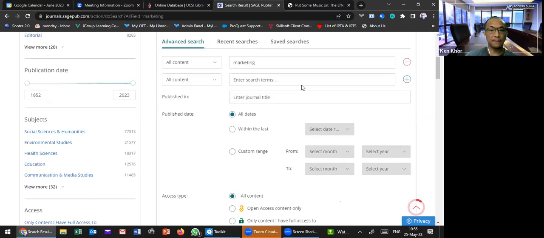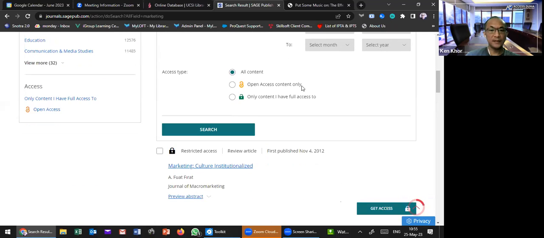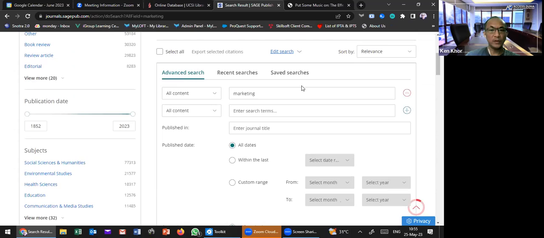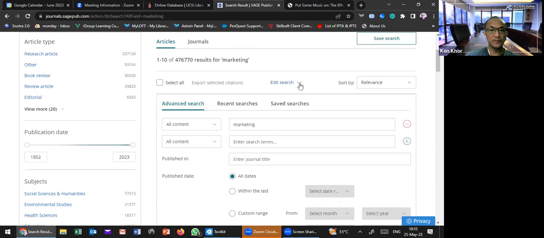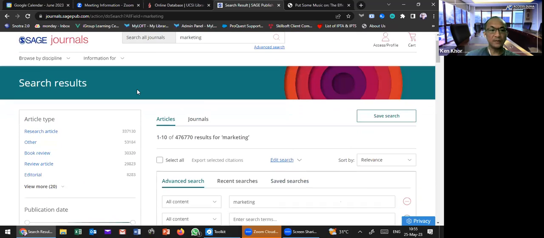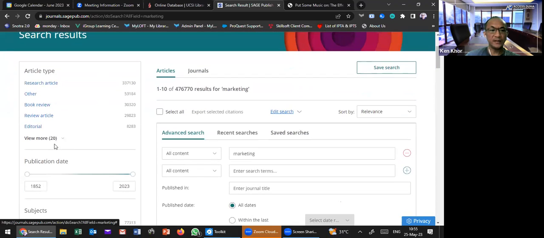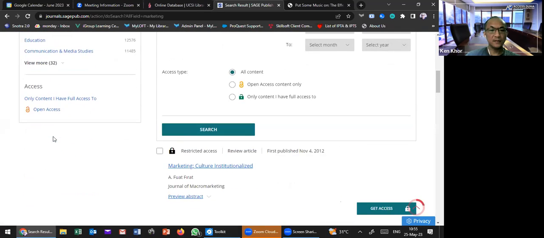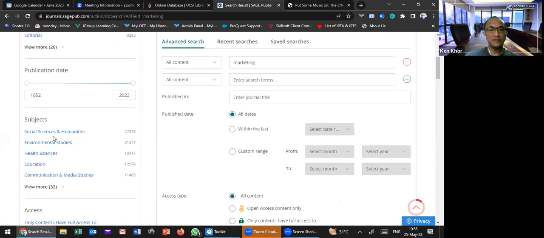It's better. This way is better to help you do your search. Yeah, always go to the basic search first, no problem, because you can filter down everything here, left hand side. Yeah, because now the basic search function is very good already.